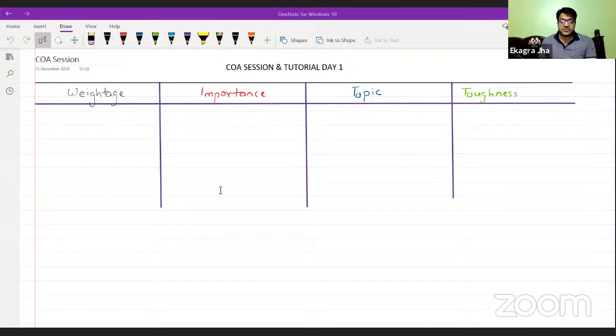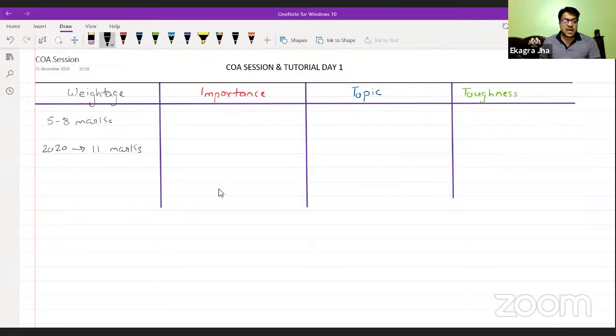So let's start with the weightage of the subject. This is around 5 to 8 marks in the GATE examination, but in the year 2020, that means this year, it got 11 marks.